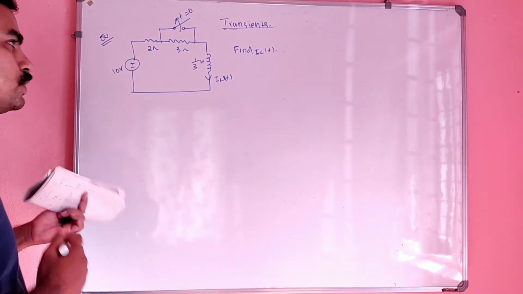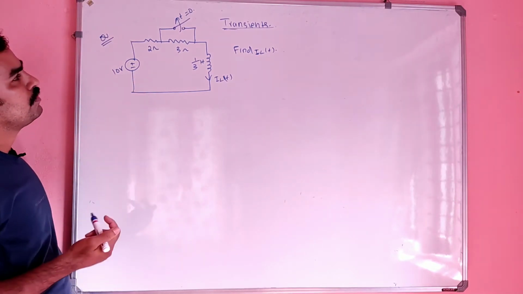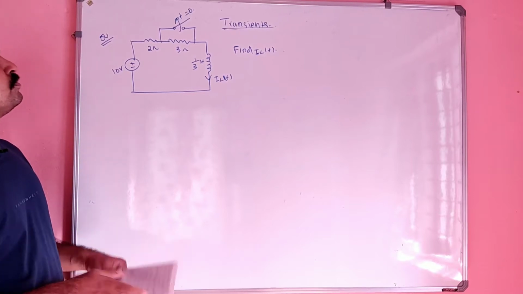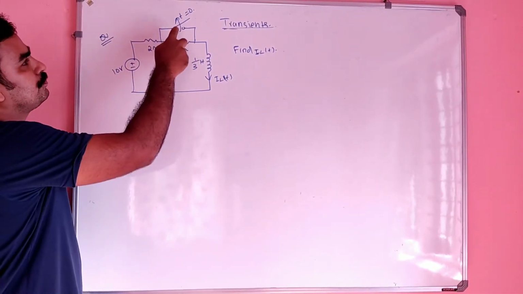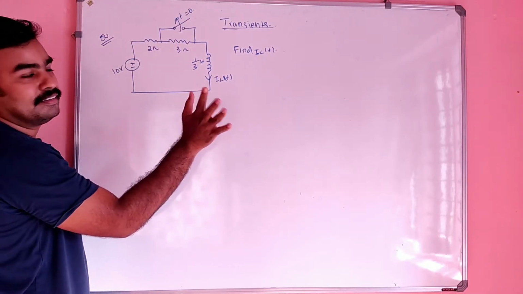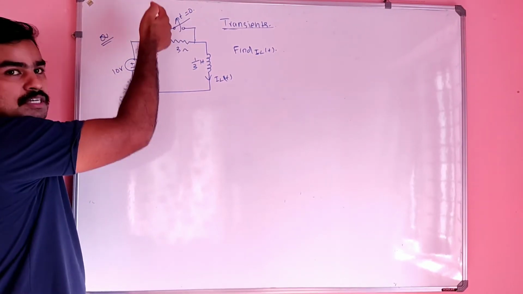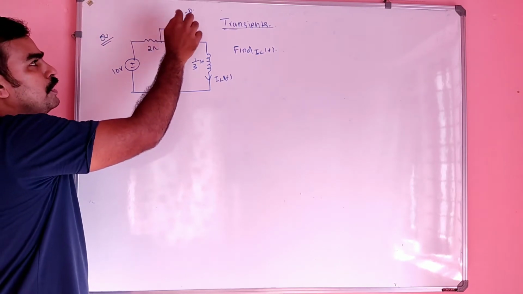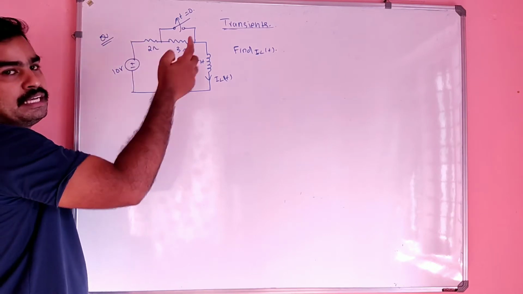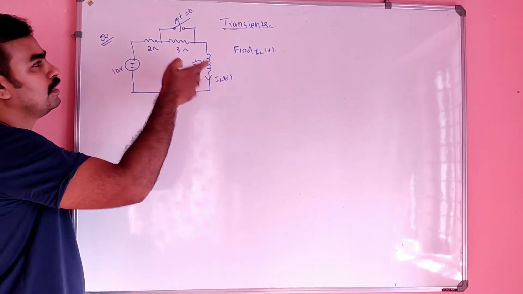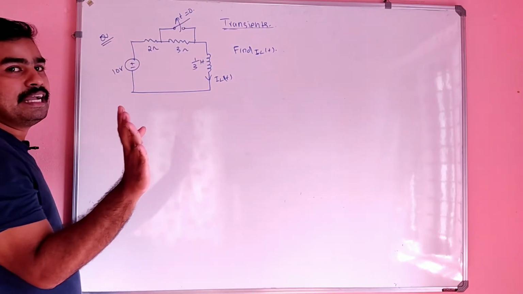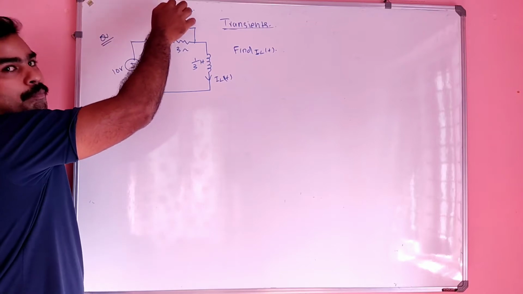We know the basic equation of IL of t. Can you tell me, is this a source free or source full RL circuit? In this figure, see the diagram, at t equal to 0 the switch is open. That is the meaning of the arrow towards the top side. It means that at t equal to 0 the switch is open, so under steady state condition the switch was closed, right? Did you get the idea?